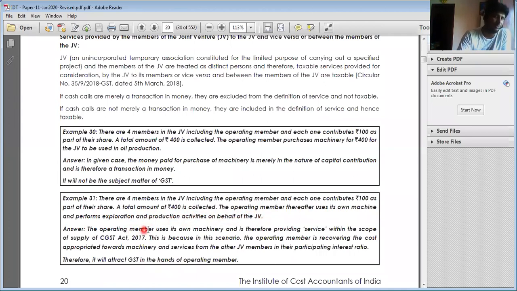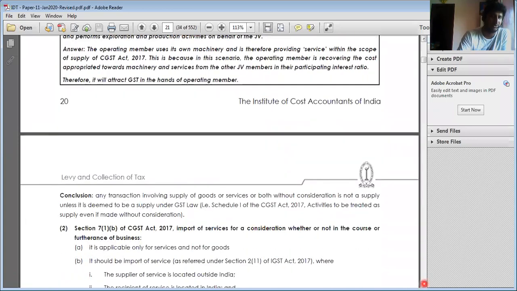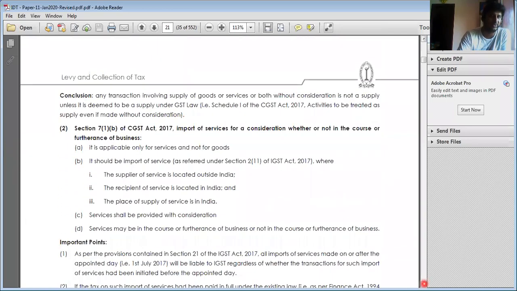So here, the operating member uses its own machinery and therefore provides services within the scope of supply. Suppose the capital contribution is over. Additionally, if he contributes any other services where he is getting some amount, then it will attract GST. Here we are only talking about whether it attracts GST or not. This is all about section 7(1)(a).